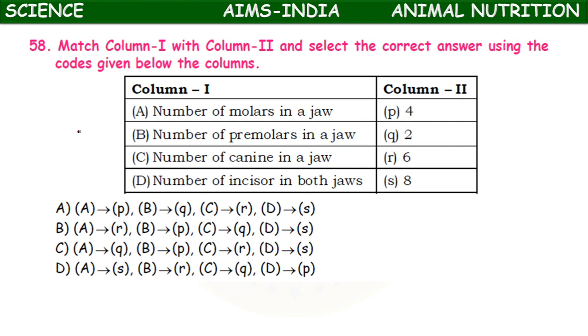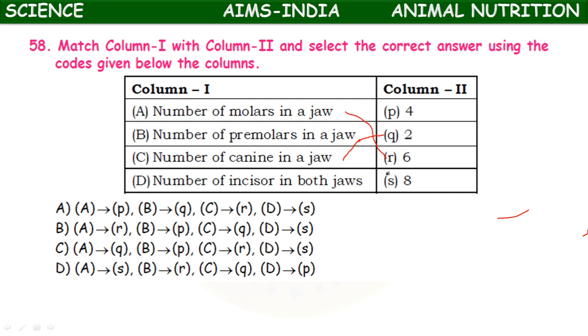So according to the dental formula, if we calculate the number of molars in a jaw, 6 molars are present. Number of premolars, there are only 2 premolars. And next, number of canines, actually the number of canines is 2.